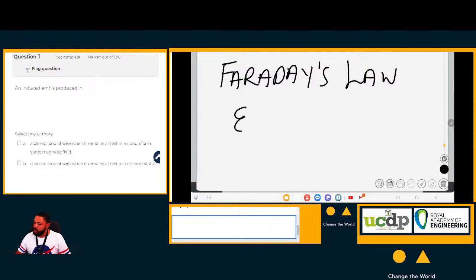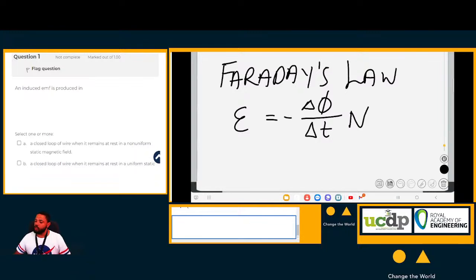It says that an EMF is induced when a change within a magnetic field or a change in flux. An EMF is induced if the electric flux changes over time. Okay? This is Faraday's law for one loop. Okay, now for many loops you multiply it by the number of loops.